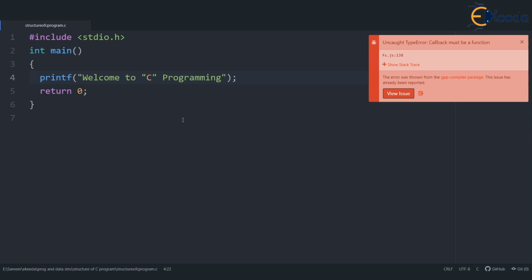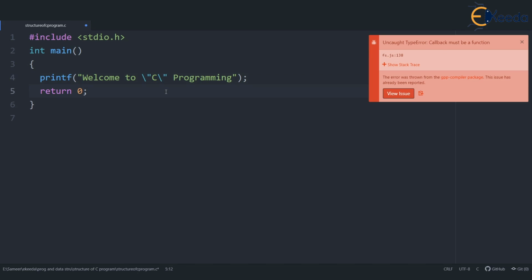If you want to print quotation on the screen, give backslash followed by quotation. No gap between this backslash and quotation. And this quotation also has to be printed as quotation itself. So give backslash quotation. But this quotation, the first one and the last one, are basically delimiters. They are markers of beginning and end of printf. So we won't give this as backslash quotation, isn't it? Because they are meant for start and end of printf. But these quotation marks are to be printed as quotation marks.